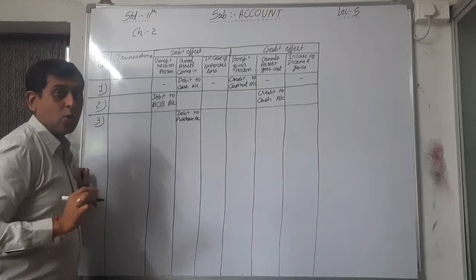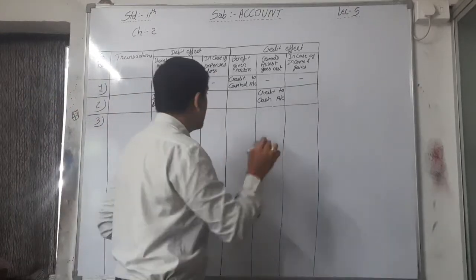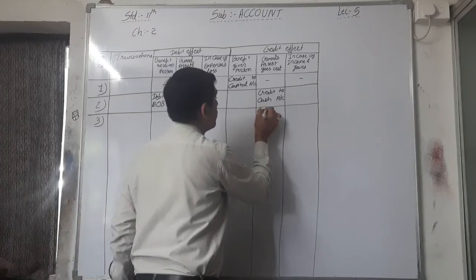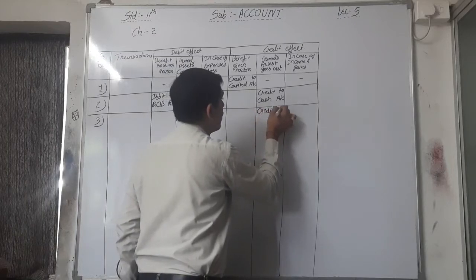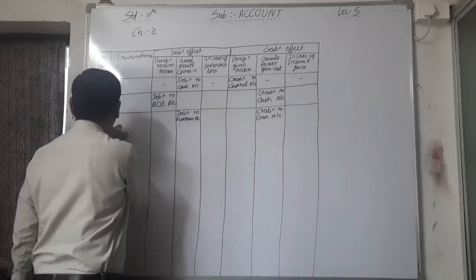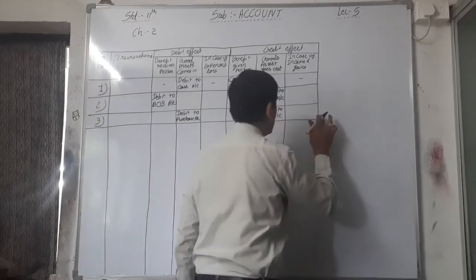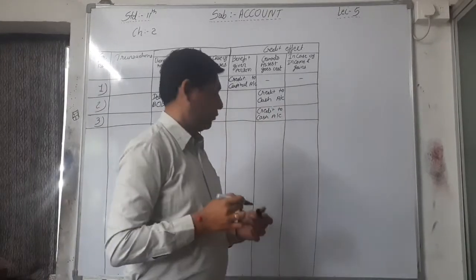Debit to purchase account, and here cash goes out from the business. That's why credit to cash account. Right?